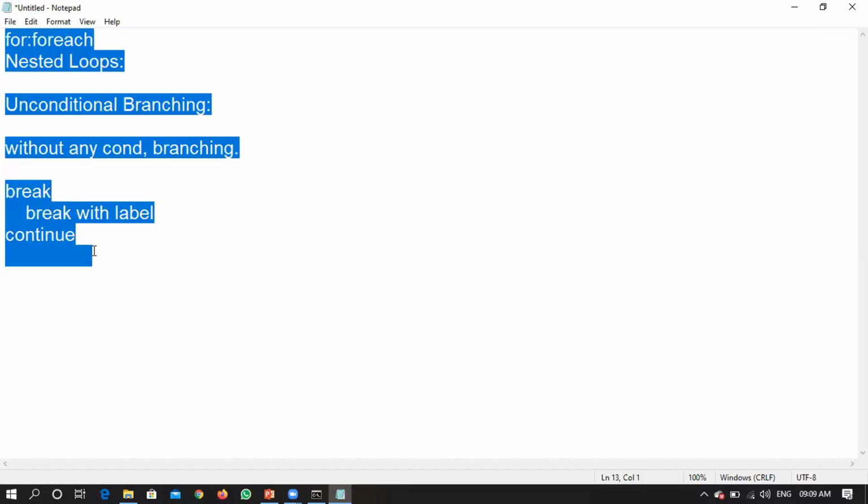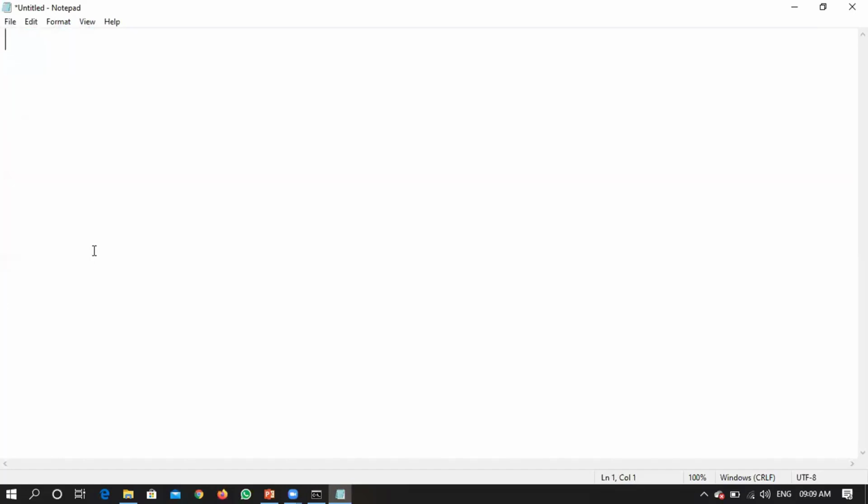In which scenario is it recommended to go with a break? Are we using a break in a switch statement? Yes, sir. What was the purpose of using the break statement in a switch? You wanted to close that particular block, right? Whenever you want to end a particular block, there you have used a break statement, right? So that is one scenario, one place where you will be using a break statement. The next one is